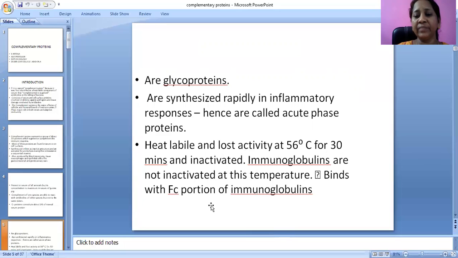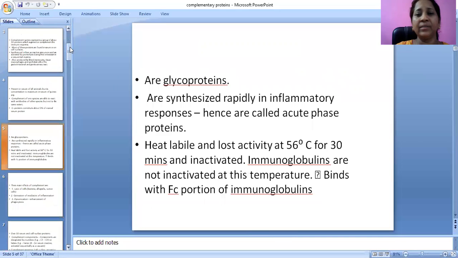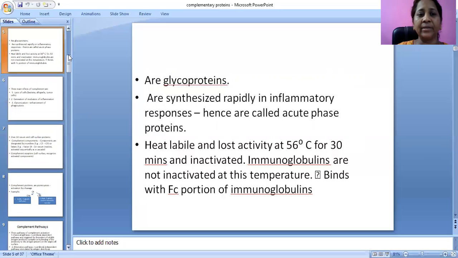They bind with the Fc portion of immunoglobulins. These are the special properties. They are glycoproteins and are rapidly synthesized in inflammatory responses, so they are called acute phase proteins. They are inactive at 56 degrees centigrade for up to 30 minutes, but immunoglobulins are not inactivated at this temperature.